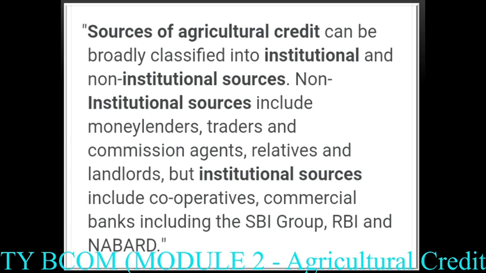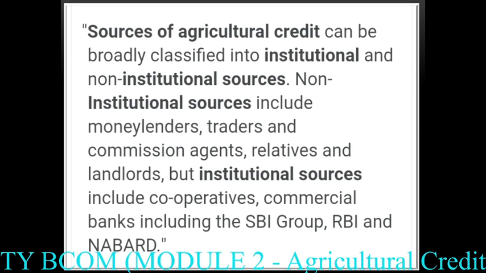In the institutional source or the organized sector, farmers are getting the loan, but they have to follow too many rules and regulations. They have to follow too much paperwork, too many procedures. Without that, they can't get the loan. They have to first properly apply for the loan, and only then can they get it. Institutional finance takes a long period of time, because after the farmer applies, they can get the loan only after approval from the institution.